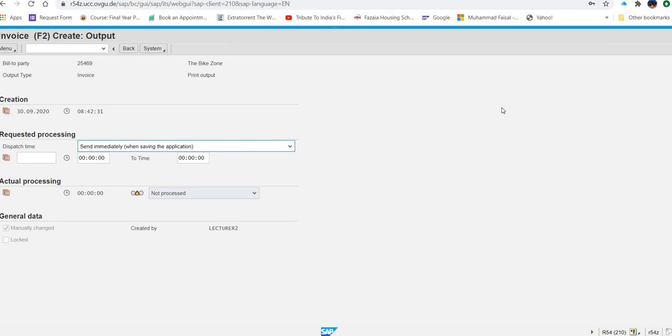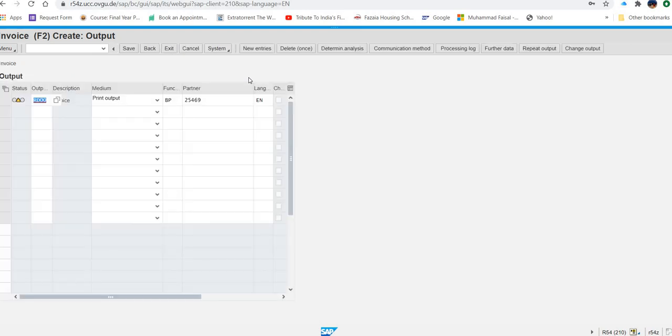Now in this, what they are asking us to do: select send immediately when saving the application. Okay, it's already selected. For dispatch time, so that the invoice will print immediately. And what they are asking us, go one step back again. So we'll go back. Now after going back, they are saying press the save button or icon to return to the maintain billing due list.